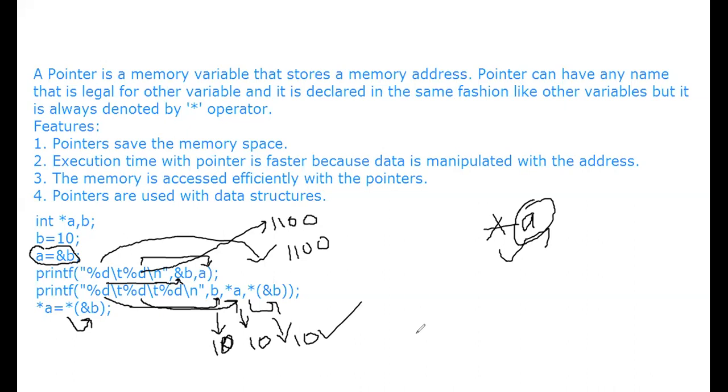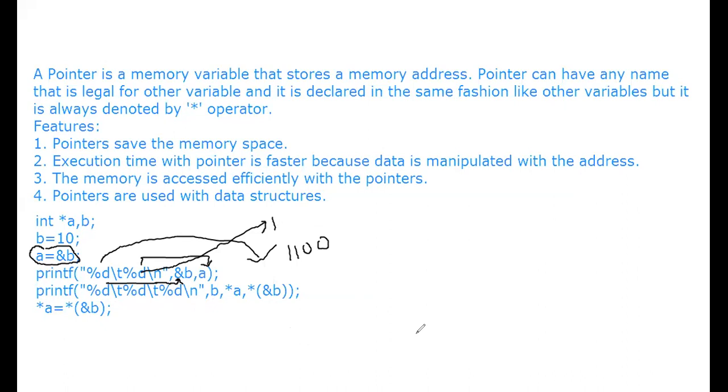So a pointer can have any name that is legal for other variables, and it is declared in the same fashion as other variables, but it is always denoted by the star operator. Pointer variables are always denoted by the star operator. So what are the features of pointers?